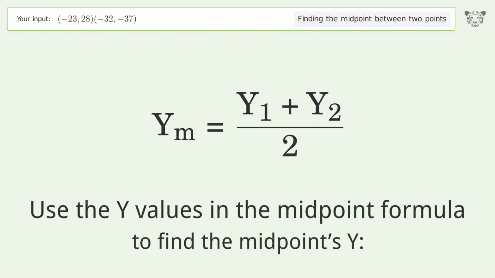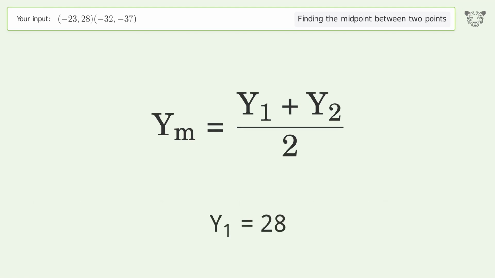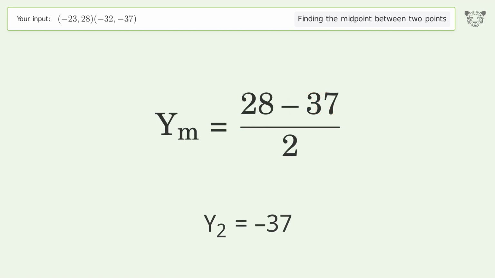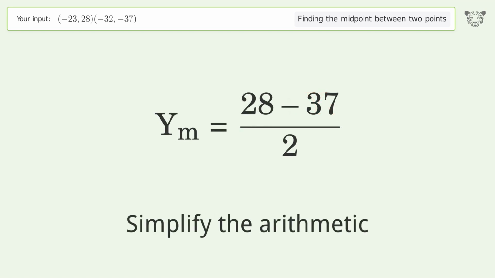Use the y values in the midpoint formula to find the midpoints y. y1 equals 28. y2 equals -37. Simplify the arithmetic.